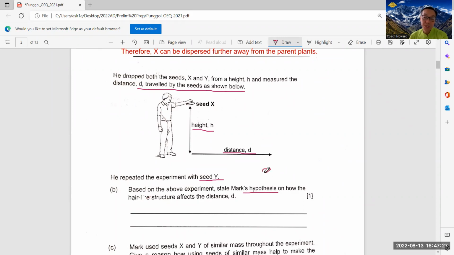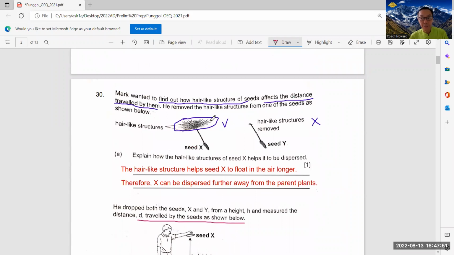Okay, what is a hypothesis? A hypothesis is the prediction of the result of an experiment. I repeat, a hypothesis is the prediction of the result of an experiment. How the hair-like structure affects the distance. Many students make mistakes in this question, so you need to be very careful when you answer this. Because you look at this part, right? It's not how much hair-like structure it has, because one is present, one is absent. So your hypothesis must be able to differentiate the absence of hair-like structure and the presence of hair-like structure. Okay, understand?